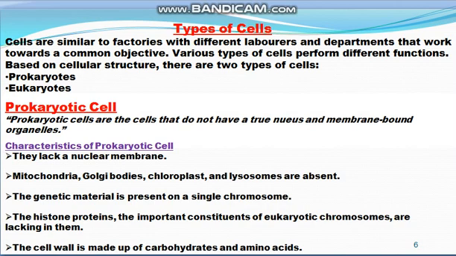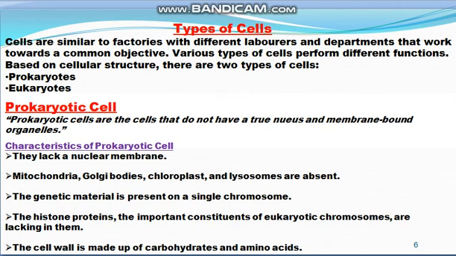Next come the types of cells. Cells are like factories with different laborers and departments that work towards a common objective. Various types of cells perform different functions. Based on the cellular structure, there are two types of cells. Number one is prokaryotes, and number two is eukaryotes.